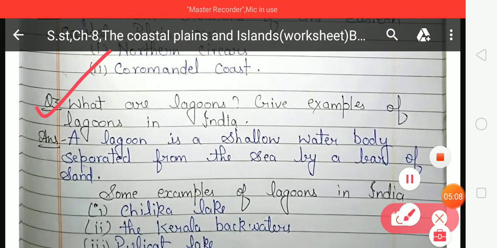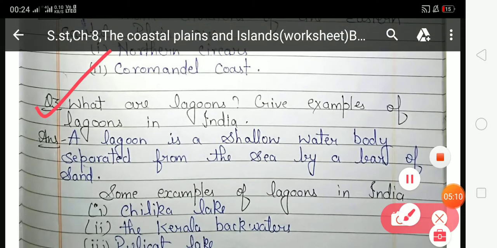Now look at the next, that is the third: What are lagoons? Give examples of lagoons in India. In this question, you have to define what lagoons are and give examples of lagoons in India. A lagoon is a shallow water body separated from the sea by a bar of sand.